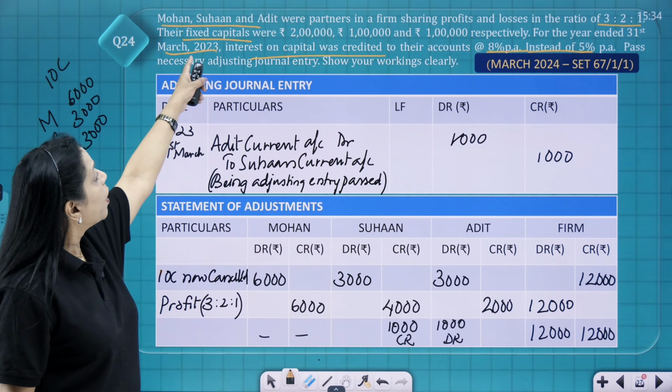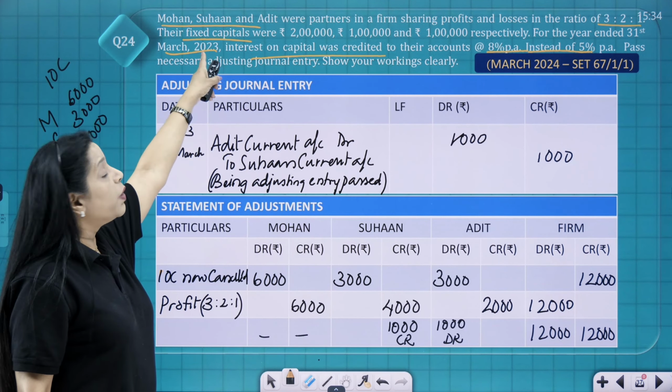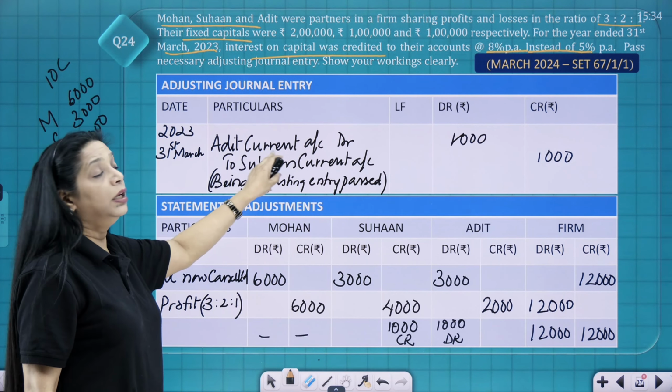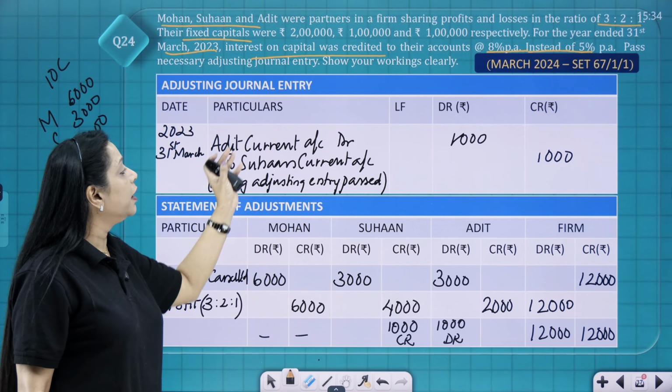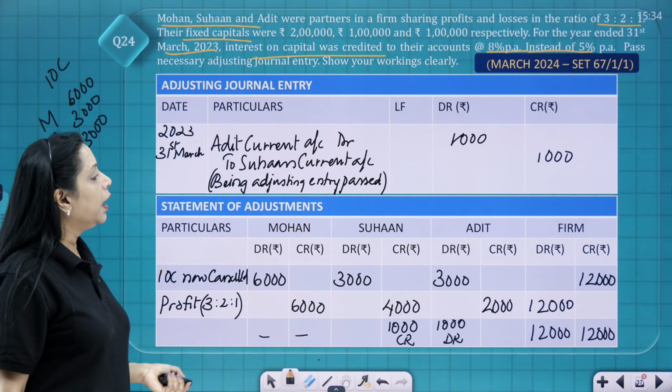And the journal entry, since the word fixed capital is given, you have used the word current account. So the journal entry is Adit's current account debit to Suhan's current account.